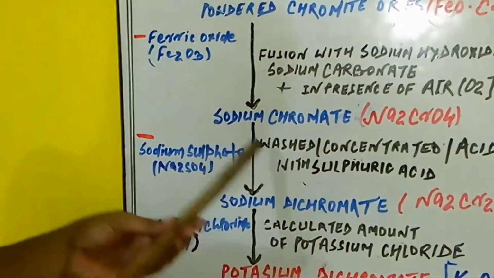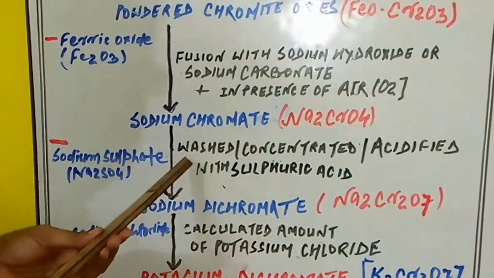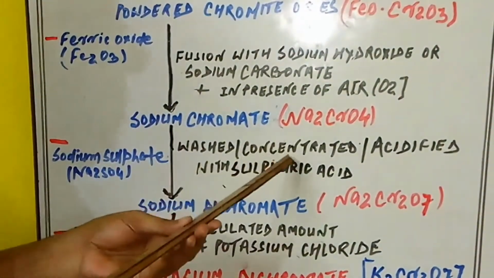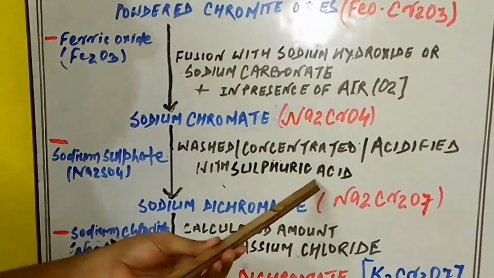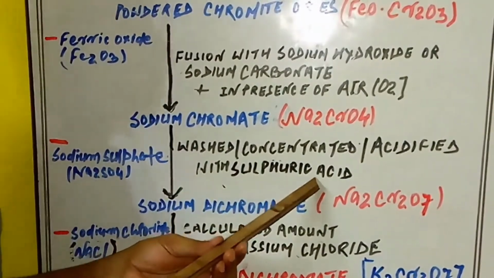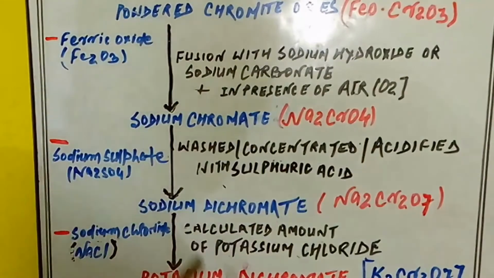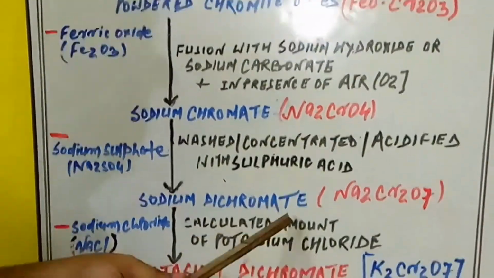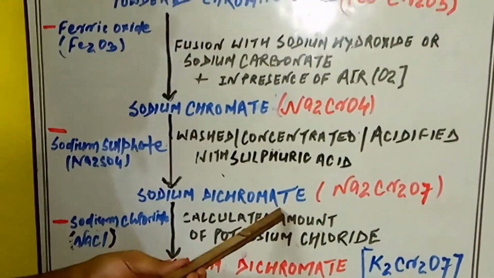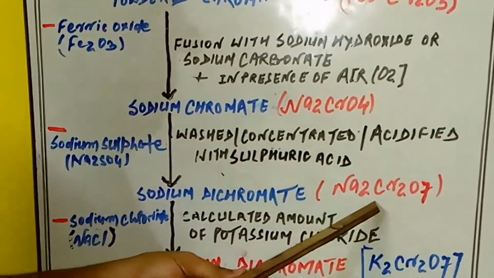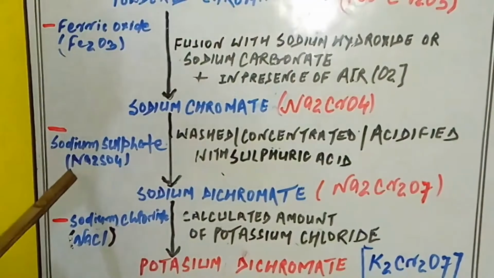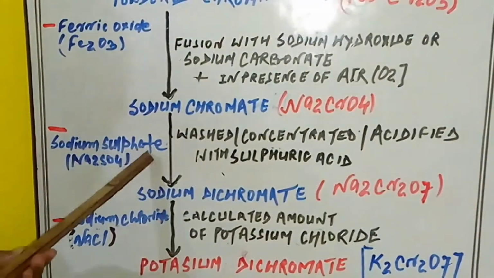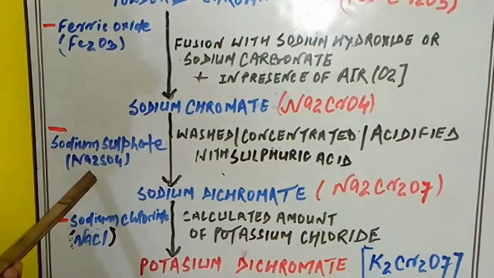In this state, the sodium chromate undergoes washing or concentration, and is acidified with sulfuric acid, H2SO4. During this process, sodium dichromate, which is orange in color, is obtained. Their formula is Na2Cr2O7. But again, sodium sulfate is obtained as a byproduct.